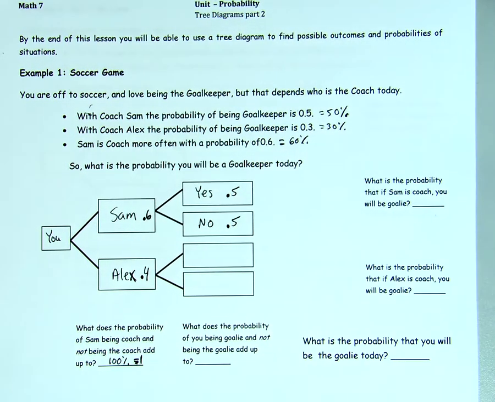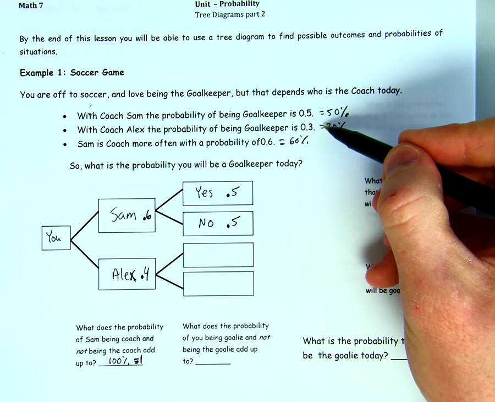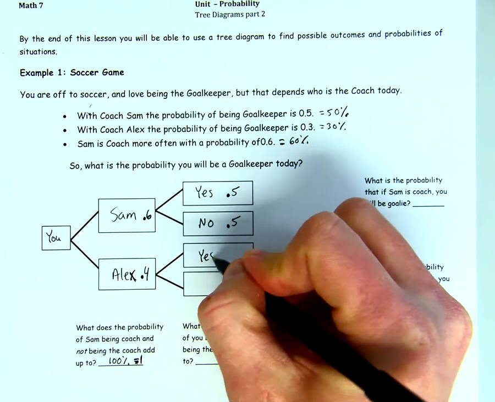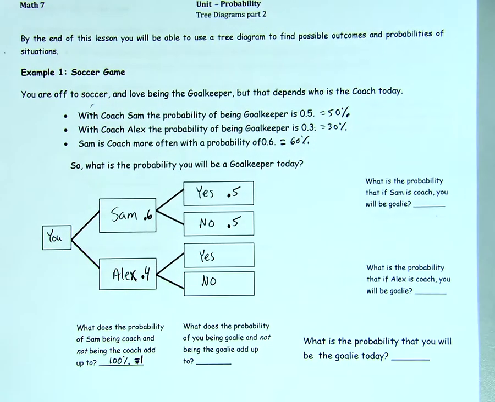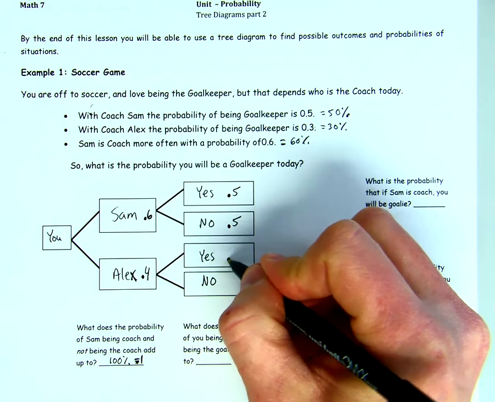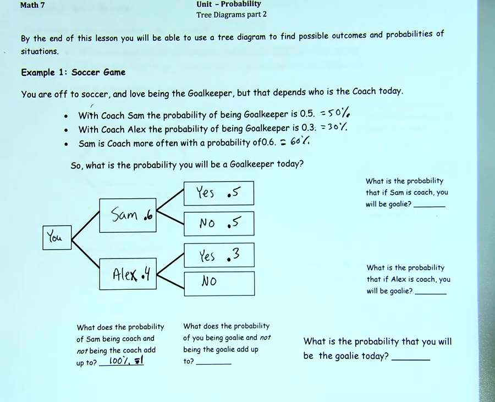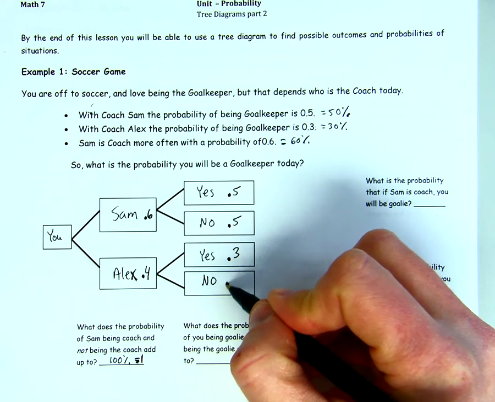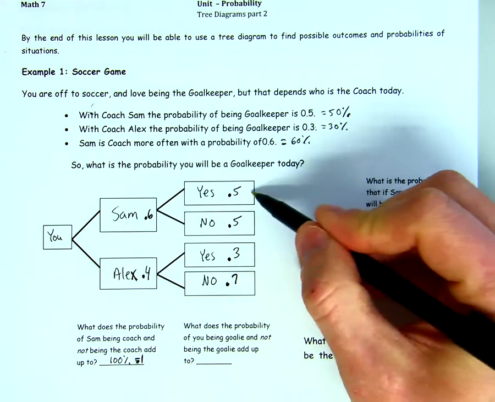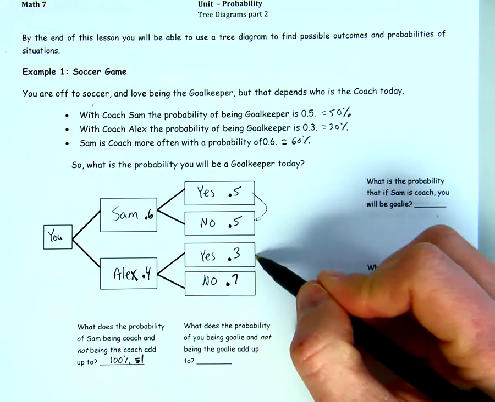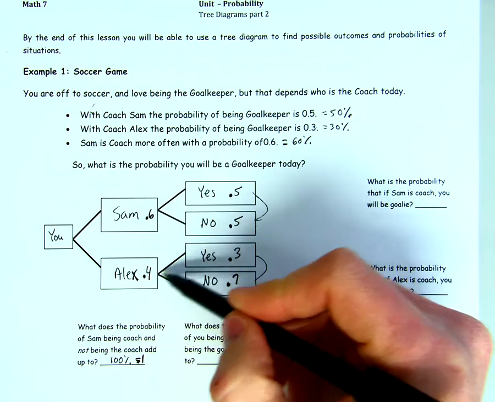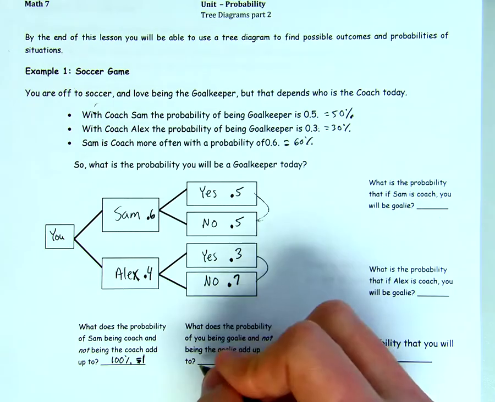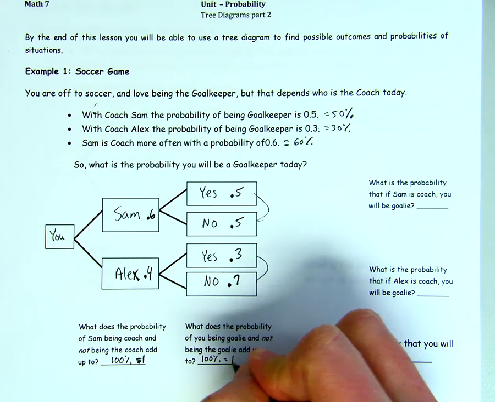Now if I go to my Coach Alex part, I have you are the goalkeeper 30% of the time. So I'm going to put another yes, no here. Yes, you're the goalkeeper. No, you're not. And in this case, you're a goalkeeper 30% of the time, so 0.3, which means you are not goalkeeper when Alex is there 70% of the time. Notice how 50-50 add up to be 100. 60-40 add up to be 100. So what does the probability of being goal and not being goal add up to? Again, it is 100%, which is equal to 1.